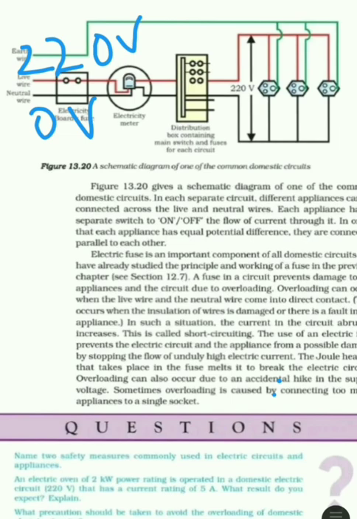So in case of damage to any one appliance, it will not affect the other appliances. At a time we can use different appliances, and if we don't want any appliance we can switch it off separately without affecting other appliances. So this is the benefit of parallel combination over series combination.